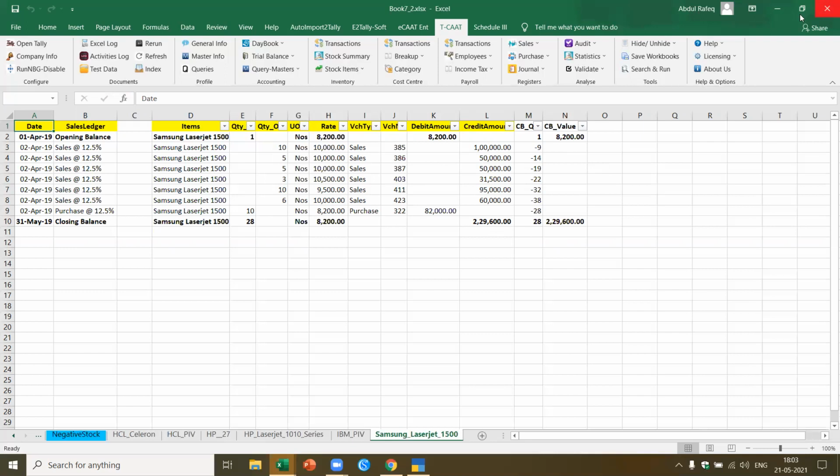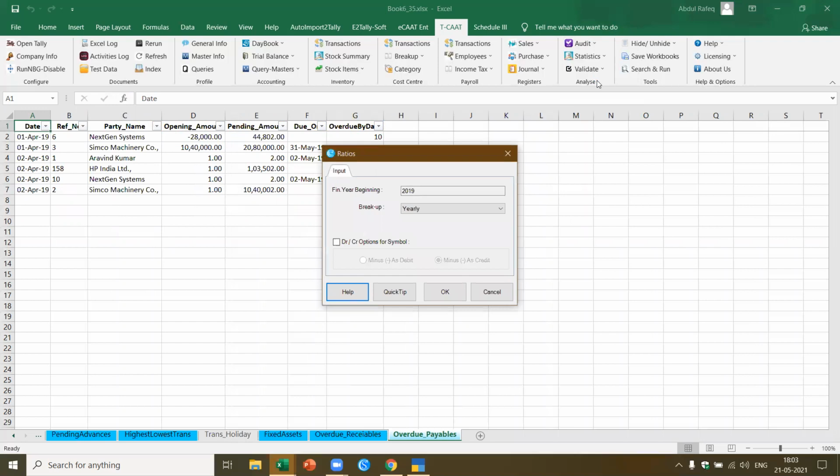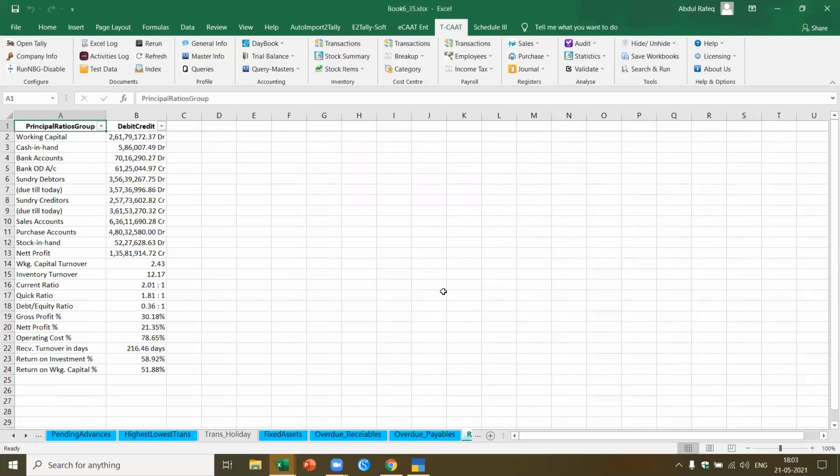Now I want to show you one more thing. Here, I want to extract, let's say, audit. I got the ratios. Now I want to extract the ratios yearly, because it's an education version, I can get only yearly. In the full version, the Tally full license version, I can also get monthly, quarterly, etc. I'll be able to extract all these ratios here. Let's say I extract this on a monthly basis. I'll get a quick overview of how the ratios moved during each of the months.